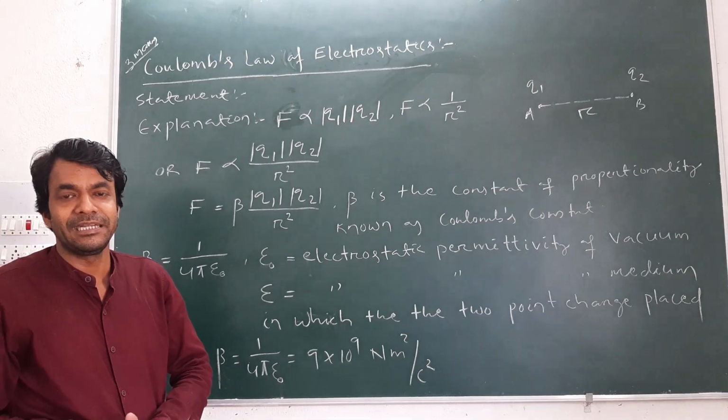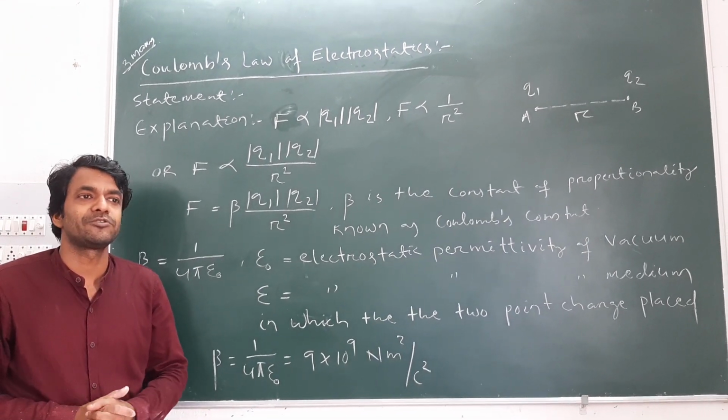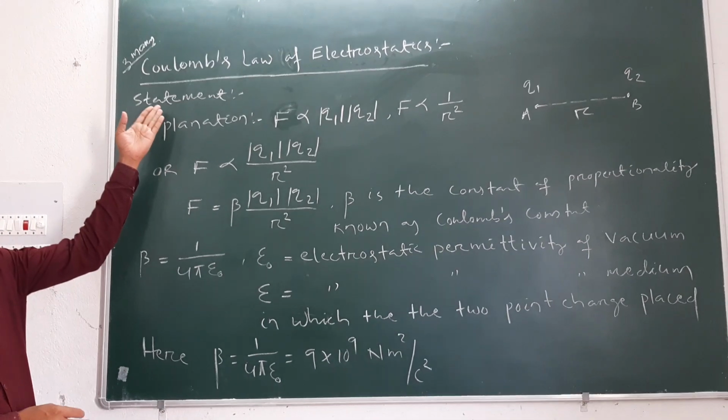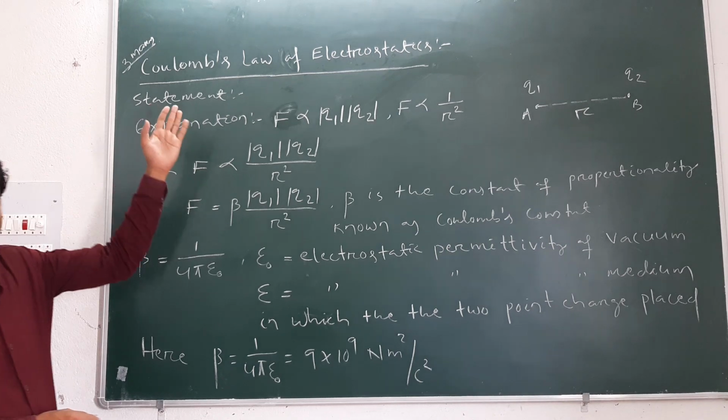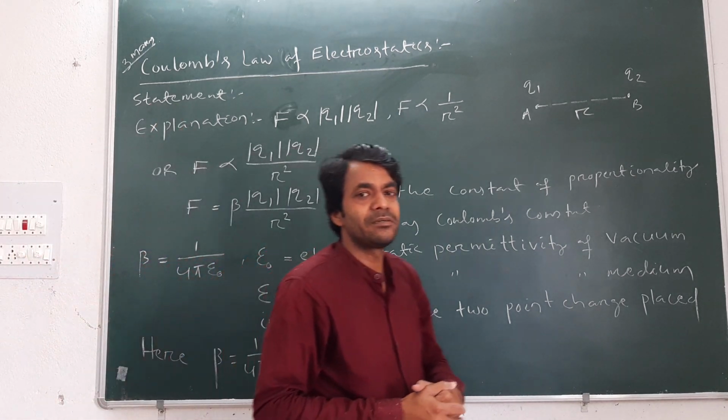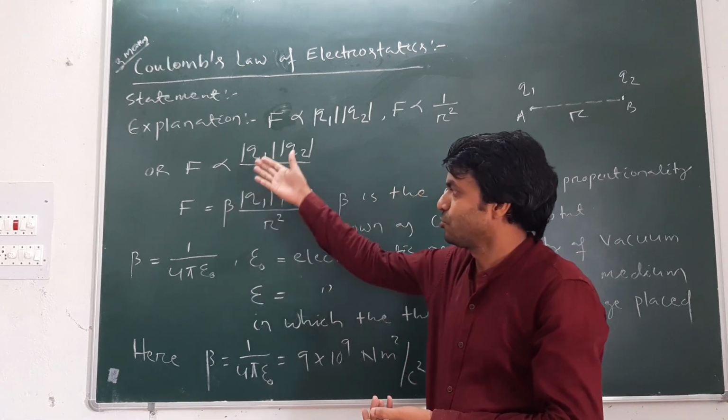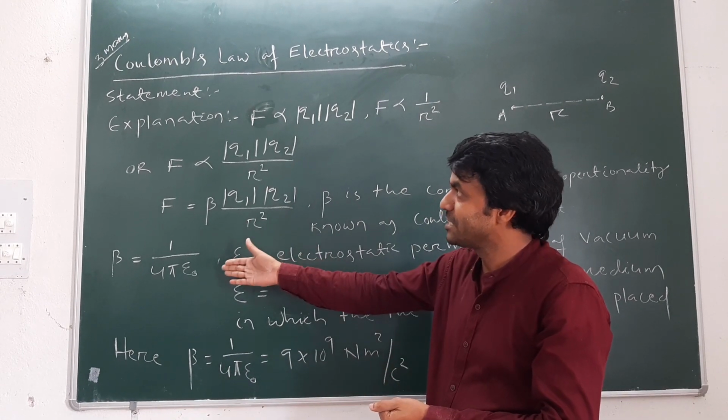Next, Coulomb's law of electrostatics. Coulomb's law of electrostatics is a 3 marks question. First you have to write the statement, then explanation, then derivation. Then there are some physical quantities.